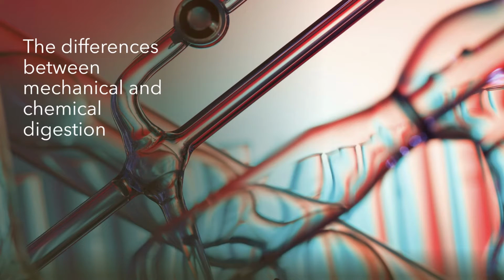Chemical digestion is the breakdown of large insoluble molecules such as starch into small soluble molecules. Large molecules are broken down by hydrolysis catalyzed by enzymes within the alimentary canal, while mechanical digestion is the breakdown of food into smaller pieces by chewing in the mouth, churning of food in the stomach, and the emulsification of fat in the small intestine. These are physical processes that do not change the chemical nature of the food.